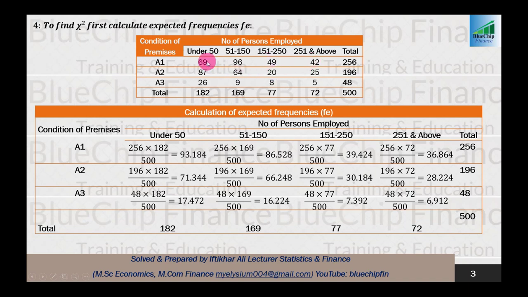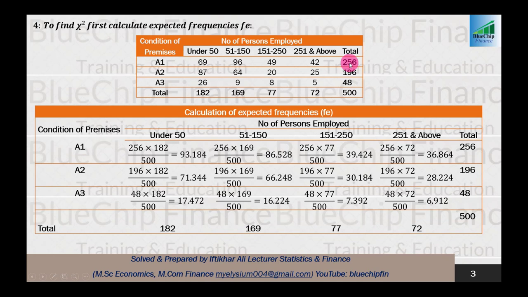So 69 plus 87 plus 26 equals 182, 96 plus 64 plus 9 equals 169, 49 plus 20 plus 8 equals 77, 42 plus 25 plus 5 equals 72, and in the same way we can calculate the total of rows. For the first row the total is 256, for the second row total is 196, and for the third row total is 48, and this 500 is the subtotal.